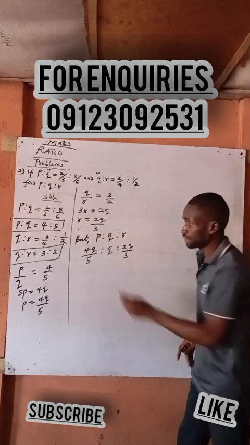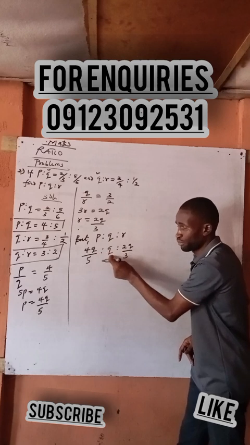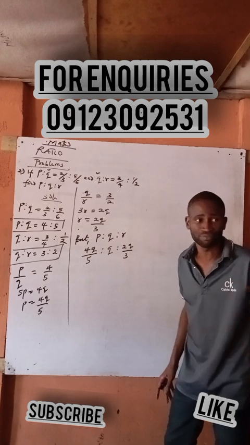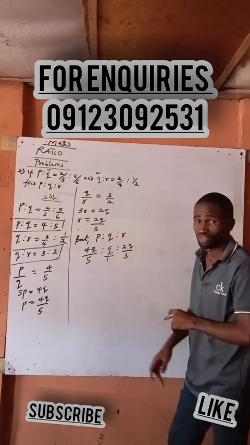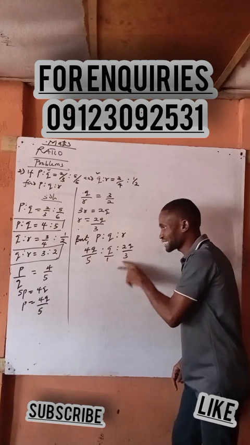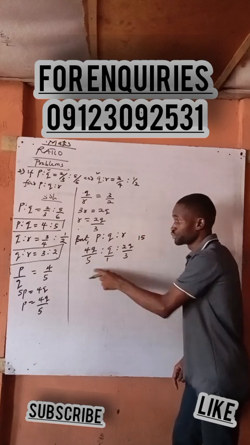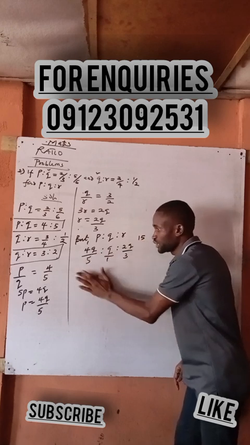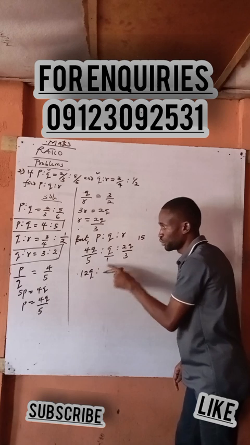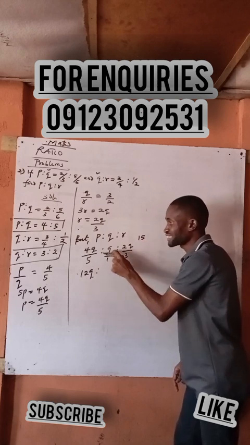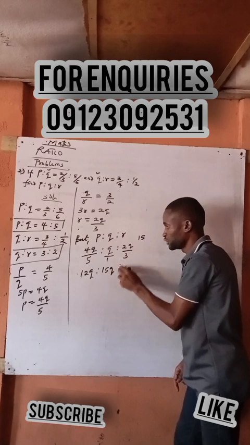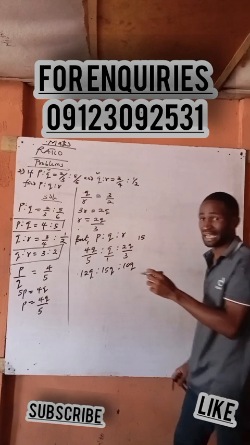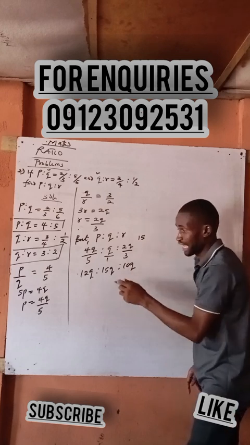Are you with me? Now, this one is in fraction. This one is in whole number. This one is in fraction. So, my common sense, I will make everything here to be in fraction by making this one over what now? So, I will do LCM of 5, 1, 3. Is it 15? So that 15 divided by 5 is how many? 3 times 4Q. Is it 12Q, class? 12Q is to 1 by 15. 15 times Q. 15Q is to 15 divided by 3. 5 times 2Q is 10Q. Are you there? Now 10Q. Are you with me? Yes.